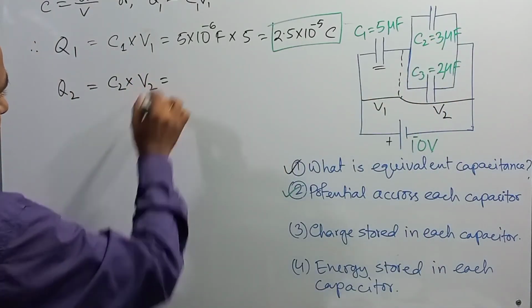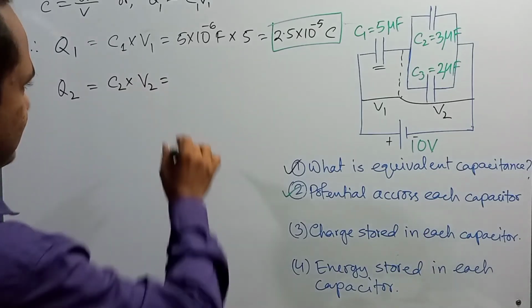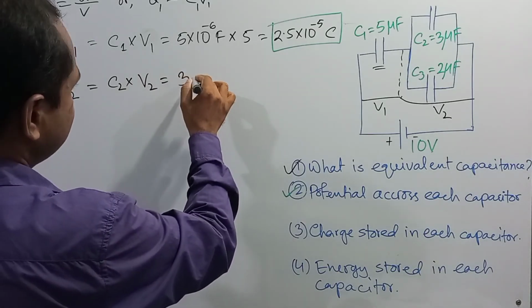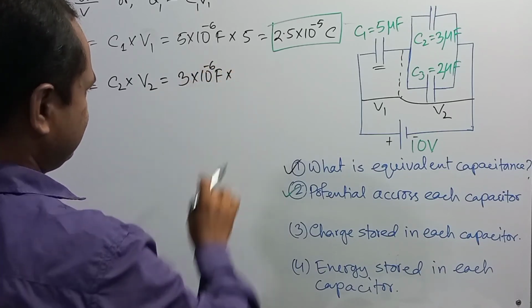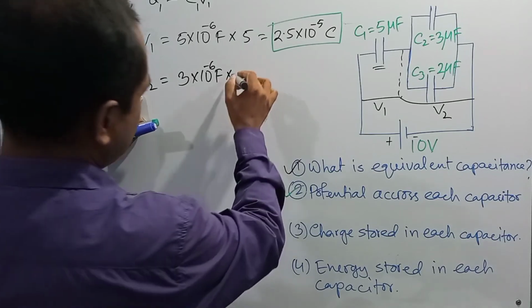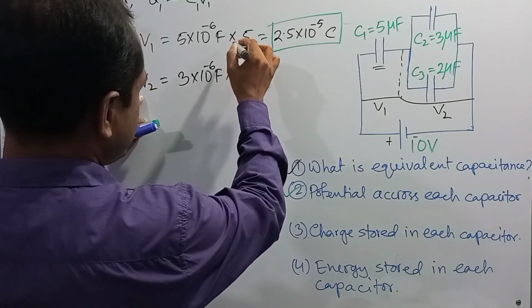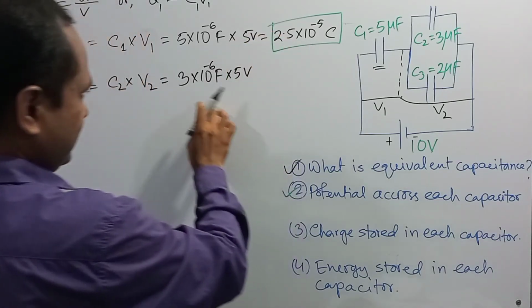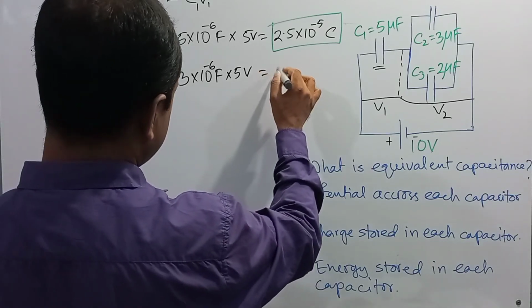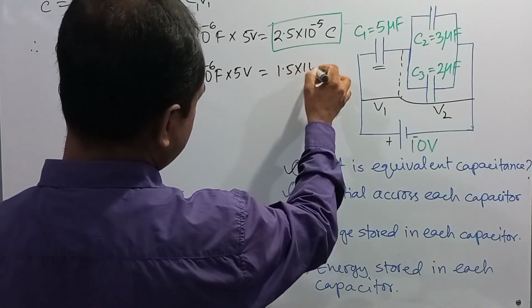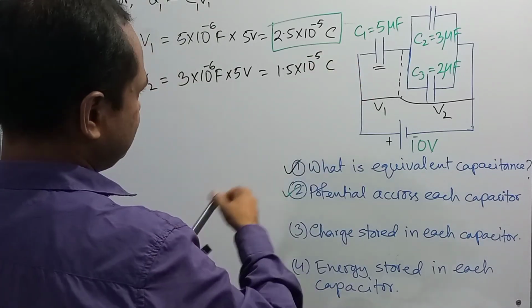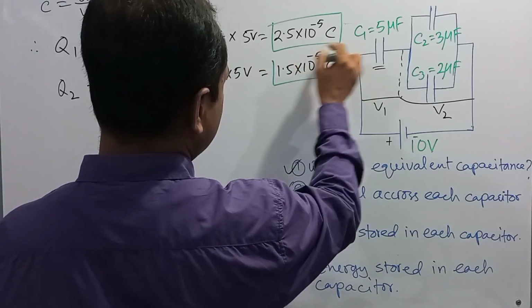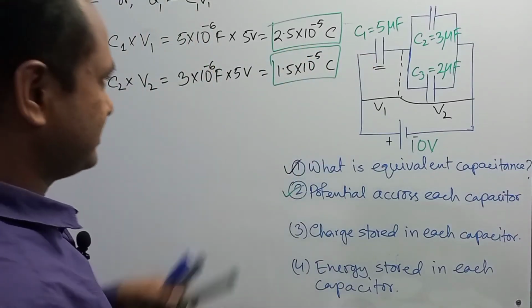So you know the value of C2 is equal to 3 into 10 to the power minus 6 farad, multiplied by the value of V2, which is 5 volt, right? And after the calculation you will get 1.5 into 10 to the power minus 5 coulomb, right, dear student? This is the amount of charge in the second capacitor.